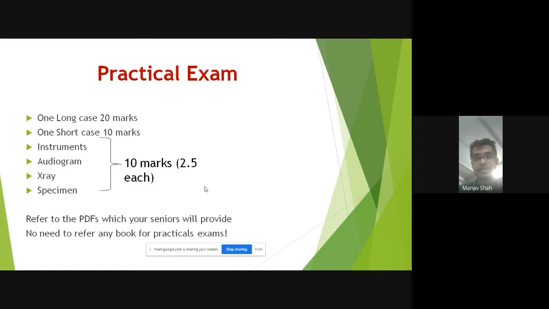So you just ask the resident or the teacher, okay, just teach us once and tell us what all questions can be asked. And your practical exam will be done. That is 40 marks. Your internal will be 20 marks and 40 marks for the theory exam, right? That's it. So refer to the PDFs which your seniors will provide, and no need to refer to any books for practical exams. Next.